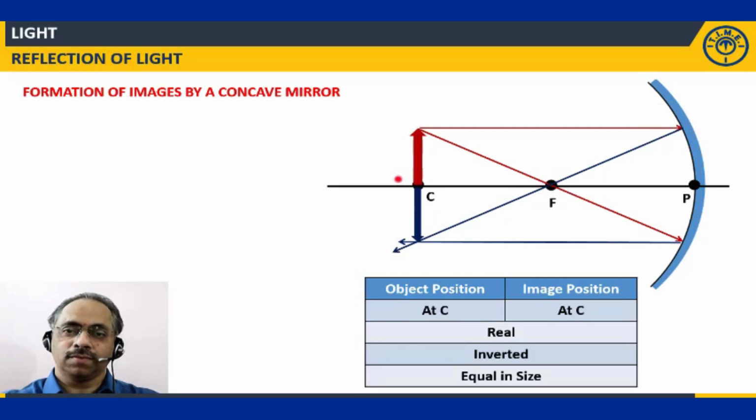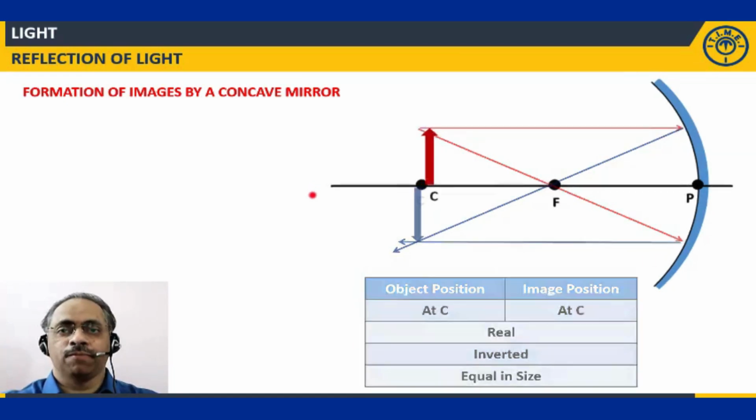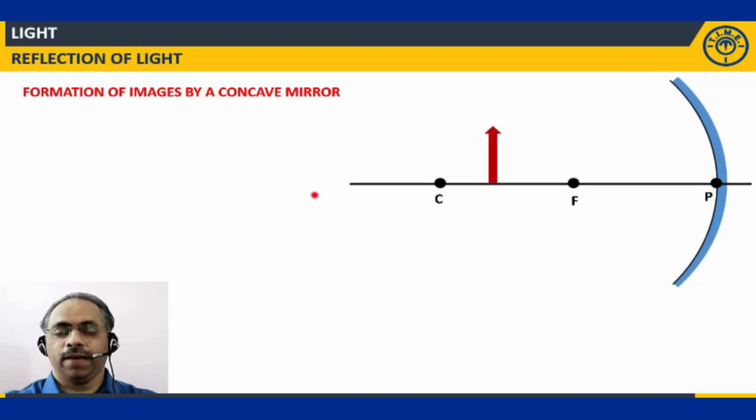Now let us move the object a little bit further. What is happening? The object came closer now. It is lying somewhere between C and F. If that is the case, what is happening? The image size should increase actually. Does it increase? Let us see.